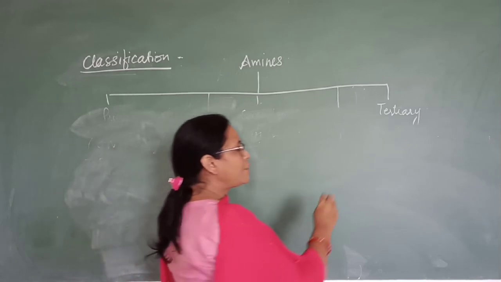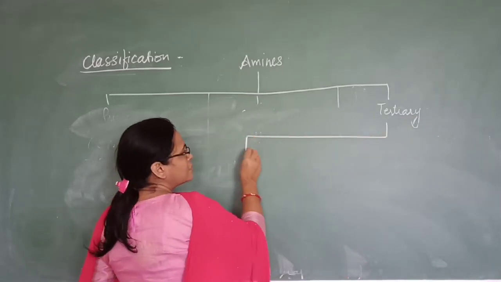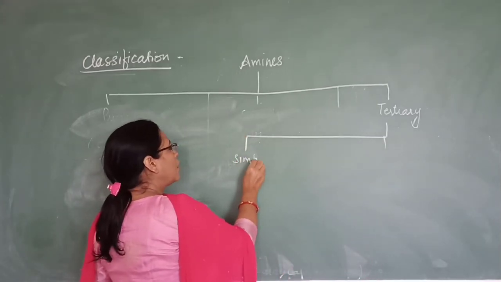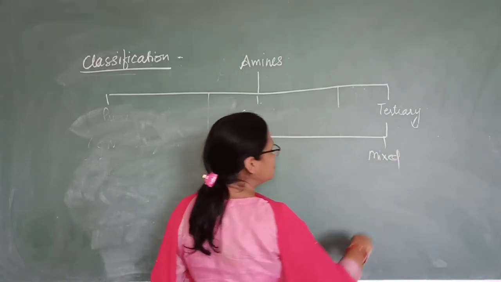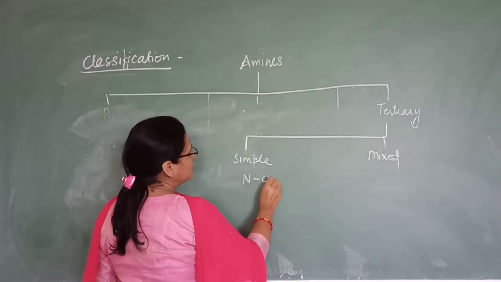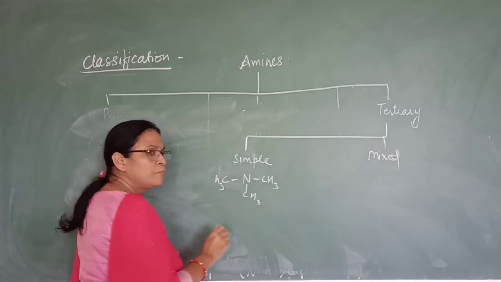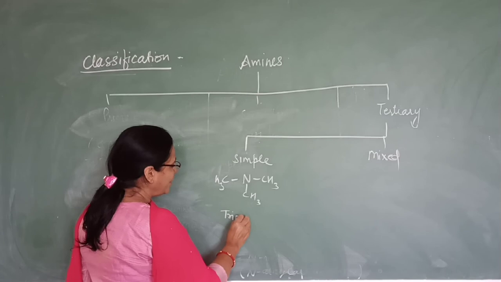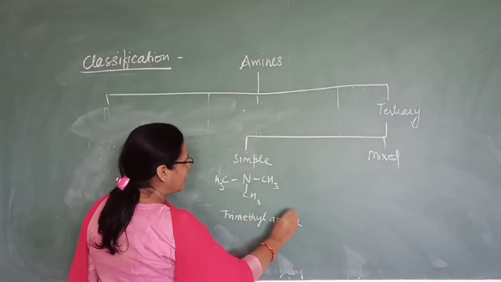So same as that of secondary amine, this tertiary amine is also classified into two types, that is simple or symmetrical and mixed, that is unsymmetrical. So for simple one, such as we have 3 methyl groups attached here, this is trimethyl amine, trialkyl amine.